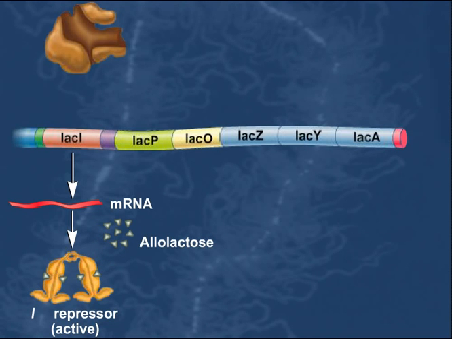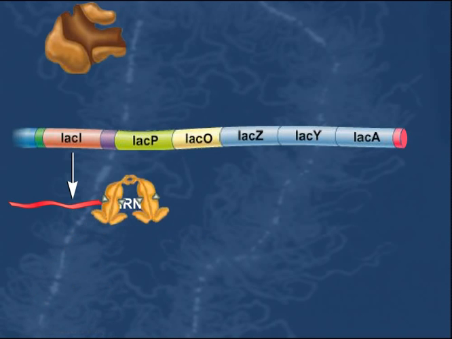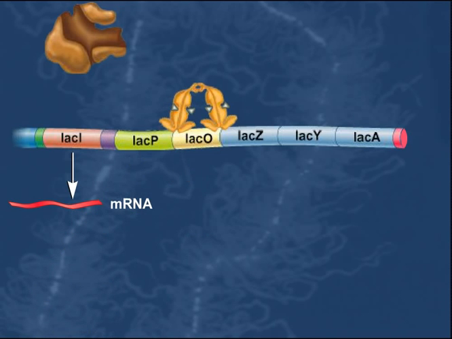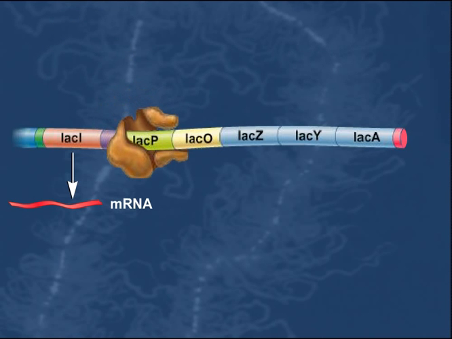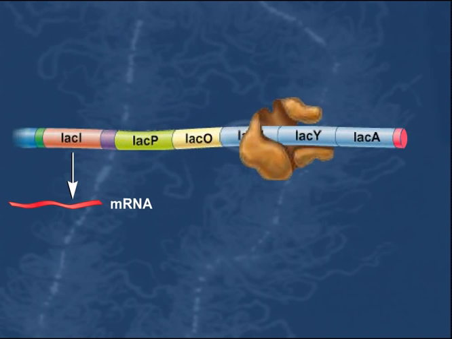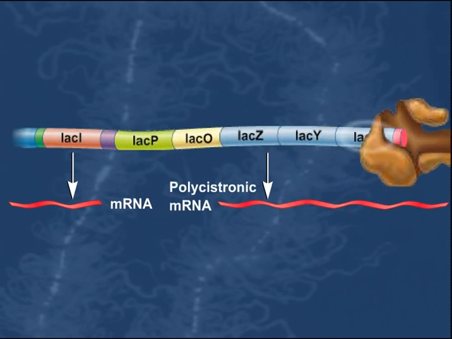This causes a conformational change in the lac repressor protein that prevents it from binding to the lac operator site. Inactive lac repressor is unable to bind to the lac operator site. Without an active lac repressor bound to the lac operator site, RNA polymerase is able to bind to the promoter, and a polycistronic messenger RNA is transcribed that includes the LacZ, LacY, and LacA genes.